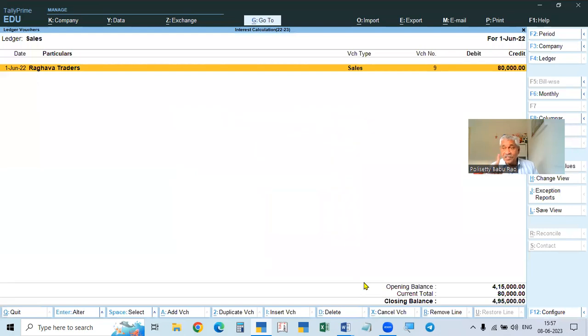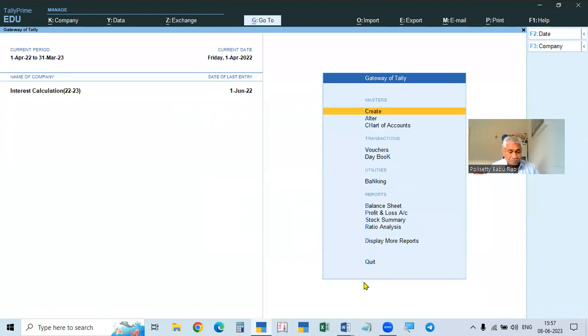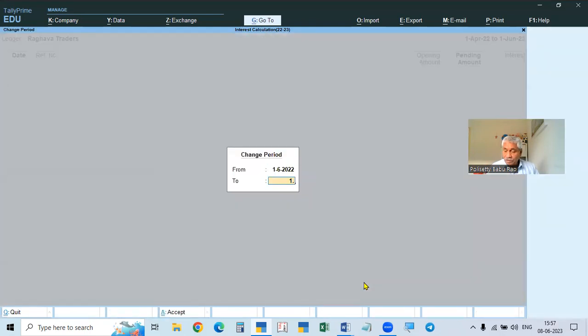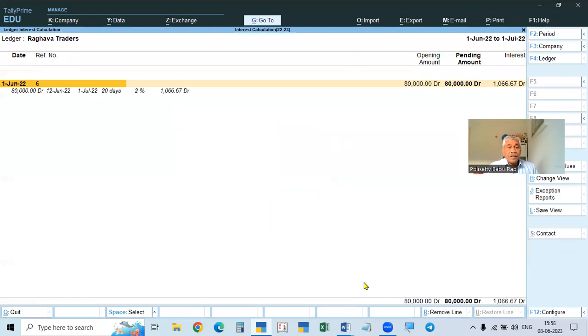The parameters are being asked, so we have to give the parameters correctly. Now go to display, statement, interest, ledger, Raghava Traders, 1st June to 1st July. See here, 1st June plus 10 days means 11th June is the due date. From 11th June, it means 12th June it is calculating, because we have not given the option to calculate from the due date itself. So from 12th June to 1st July, here it is empty.